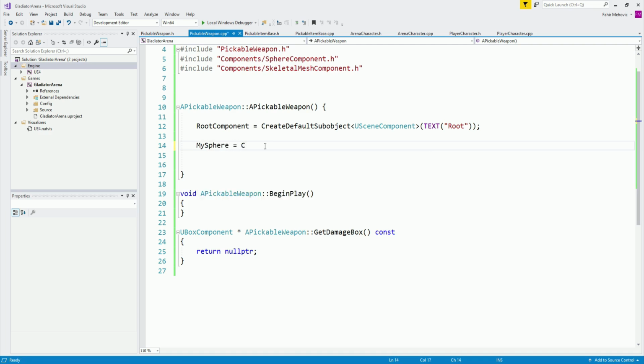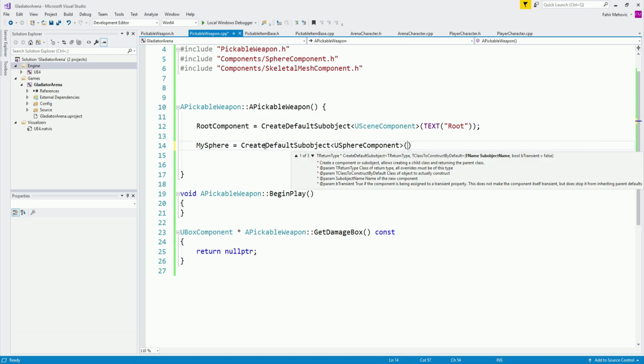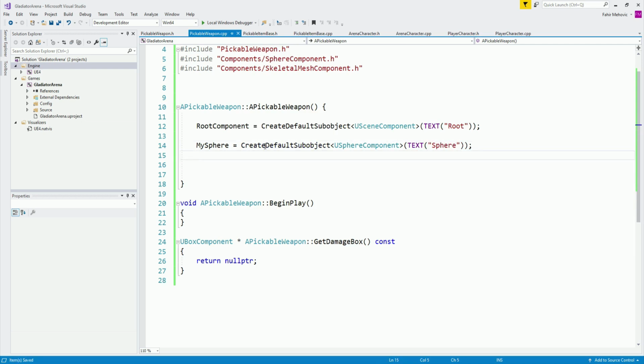Now I am going to create the sphere. So my sphere is going to be equal to CreateDefaultSubobject of the sphere component, which is going to have a name in all caps TEXT like this. And inside we need to do it in quotes, and I'm going to call this one sphere. Now we do need to attach the sphere.